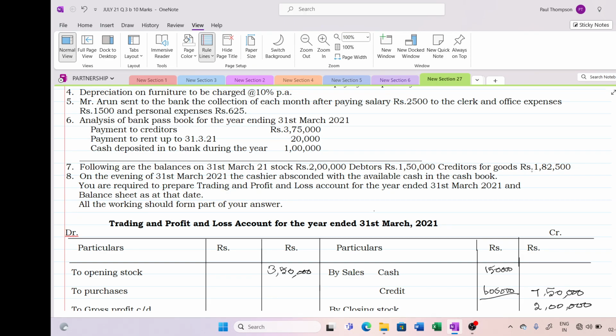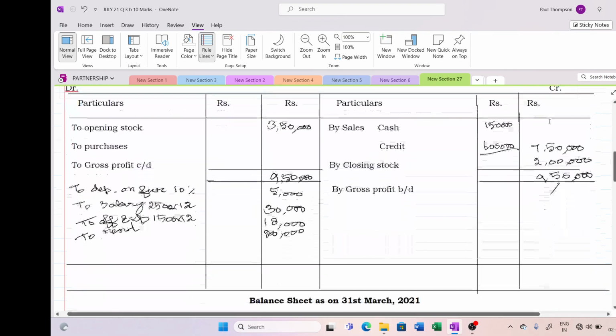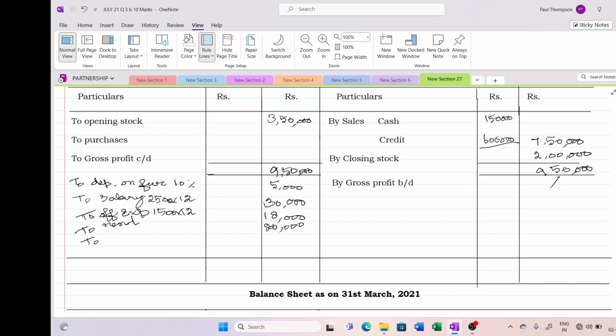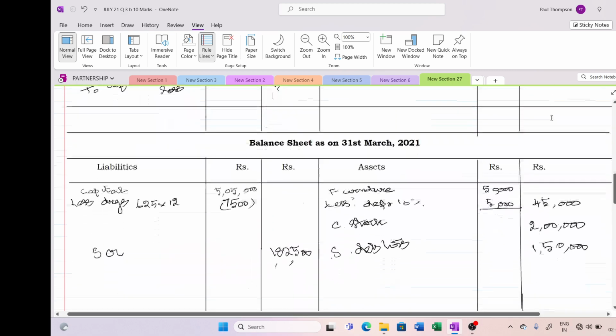So he has taken some cash. We do not know what that was. So that will be a loss to the company. That is the defalcation made by the cashier. So we are going to write here defalcation, that is loss. We do not know. We are going to find out from the cash book because we should not forget it. So I am putting it here.